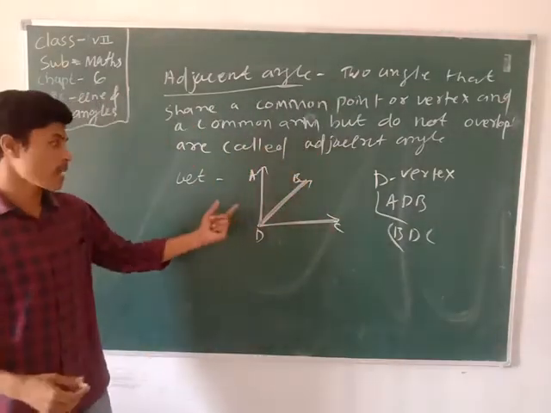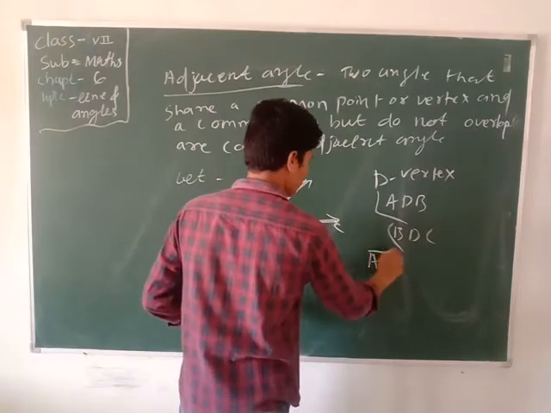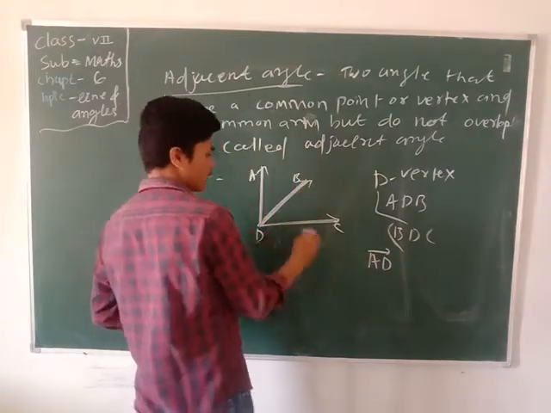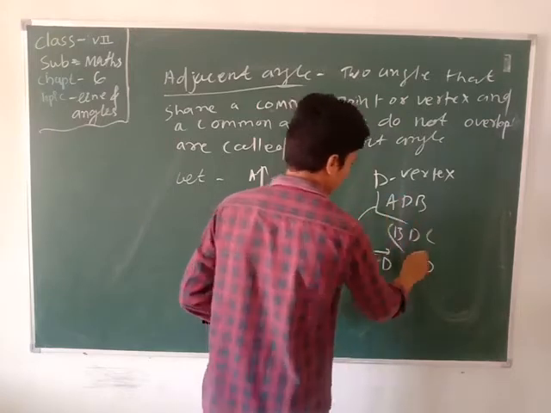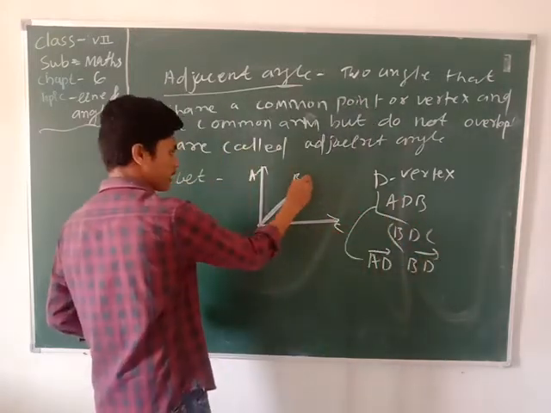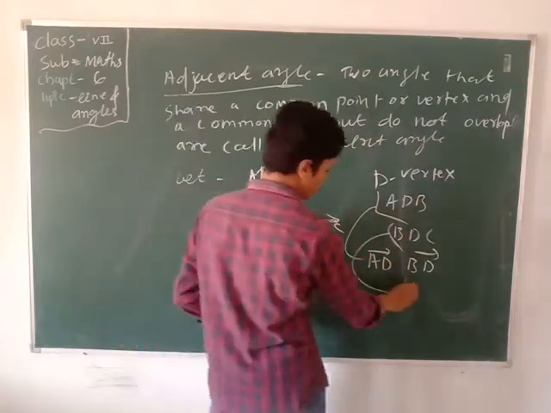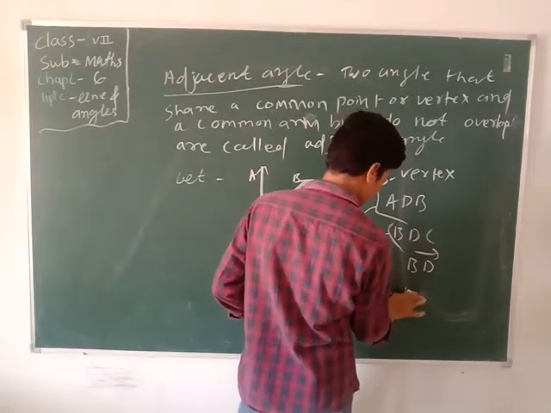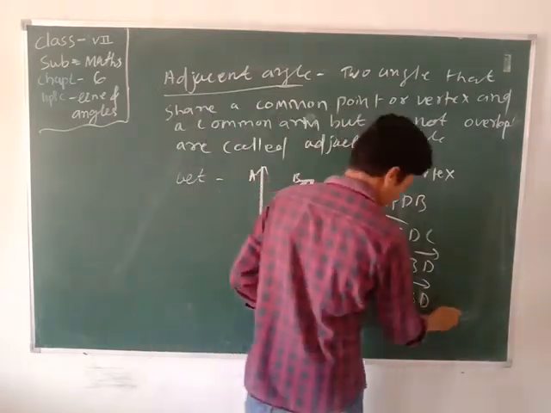Now we write the arms of the given angles. Here one arm is AD, another arm is BD, for angle ADB. Okay. Now we write the arms for angle BDC. One arm is BD and another arm is CD.